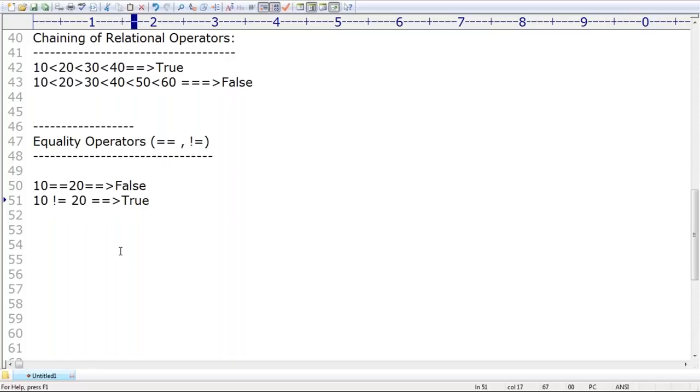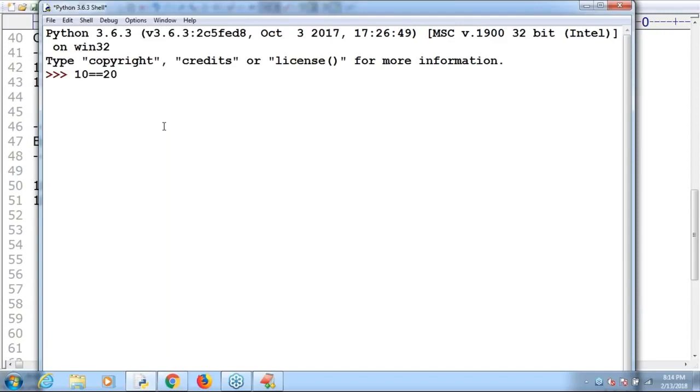Remember, sir, it is not required to execute. If you consider 10 double equal to 20, happily false is the answer. 10 not equal to 20 itself is true, sir. Clear, right? Next, if I take 10 double equal to true, can you please tell what is the answer? False. Because the reason is 10, but true means 1. 10 and 1 are not the same. That's why false itself is the answer, sir. Make sure.